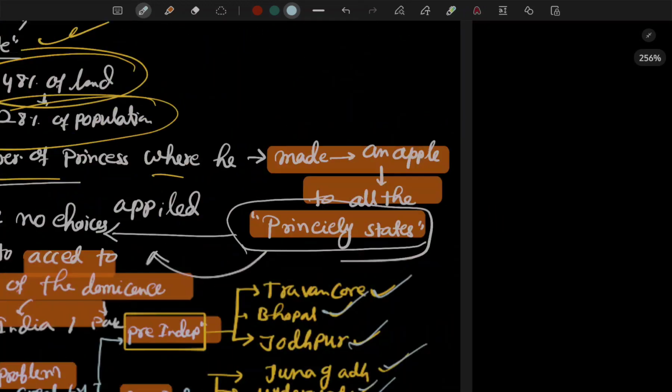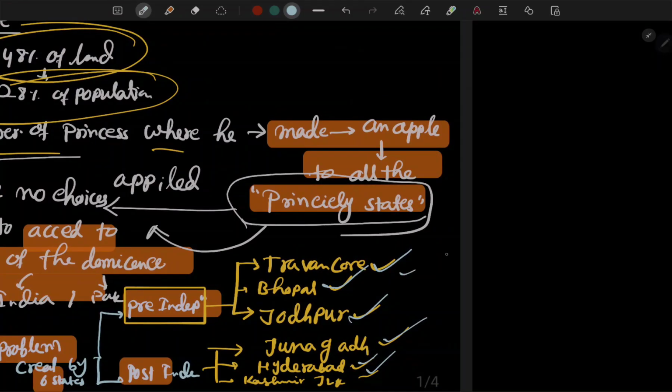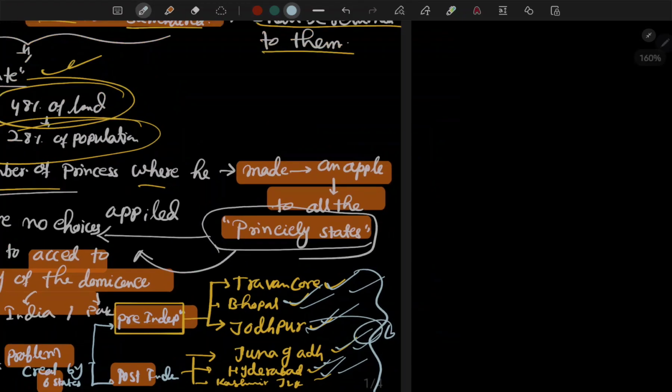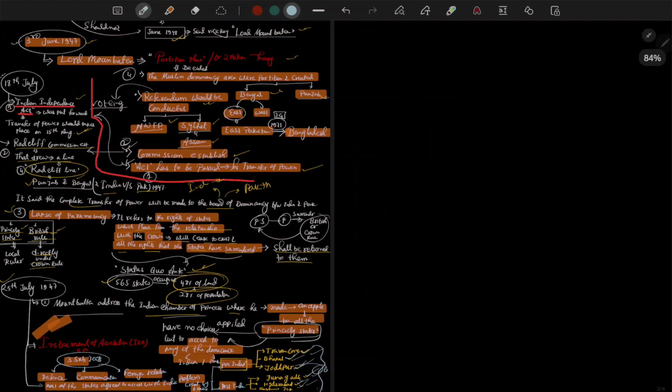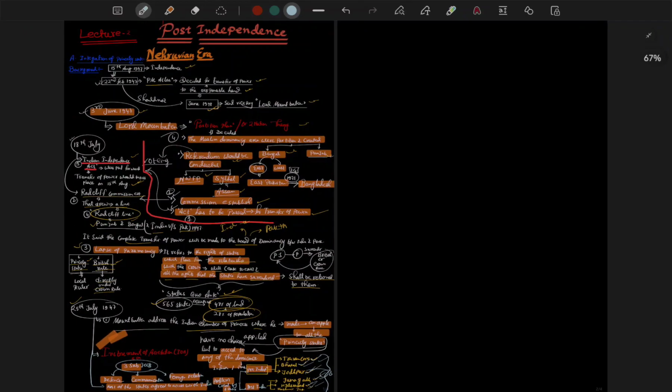In the next lectures we will talk about each and every state: Travancore, Bhopal, Jodhpur, Junagadh, Hyderabad, and Kashmir, meaning Jammu and Kashmir. We will see how these 6 states integrated with the Indian mainland, how the development happened, and how the instrument of accession was signed. At first we looked at the background of the accession of princely states.